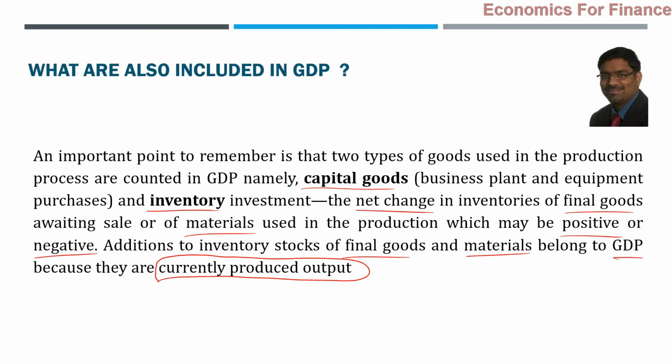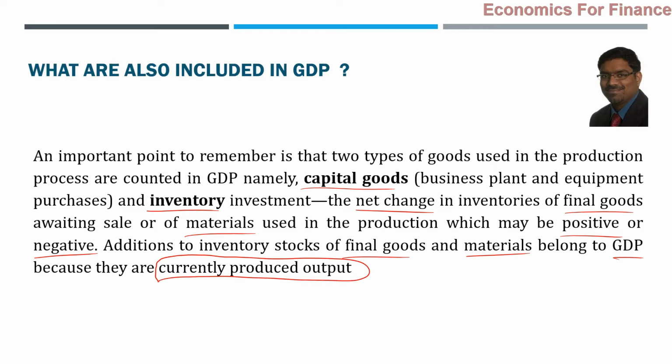Those should not be considered as intermediate consumption. That is wrong. Intermediate consumption is different. Capital goods are not consumed, they are used. That differentiation has to be kept in mind. So capital goods are not intermediate goods. They should not be excluded in the computation of GDP. Neither the depreciation on them should be excluded because we know already GDP we are talking. Gross means gross of depreciation without deducting depreciation. So capital goods value has to be also included.